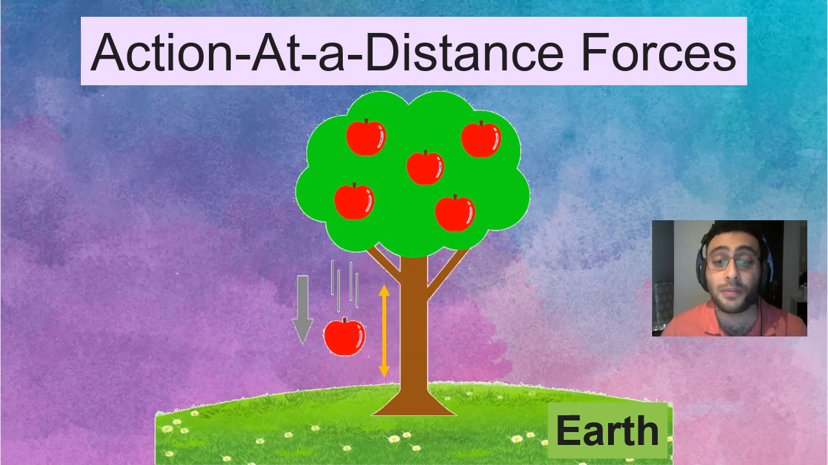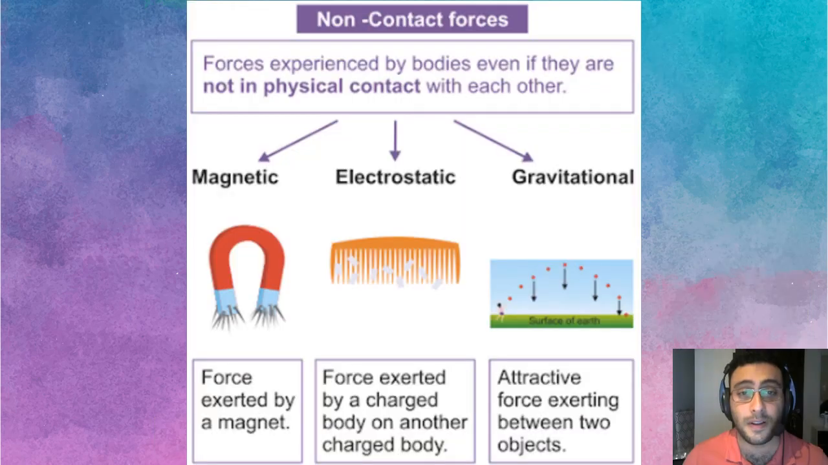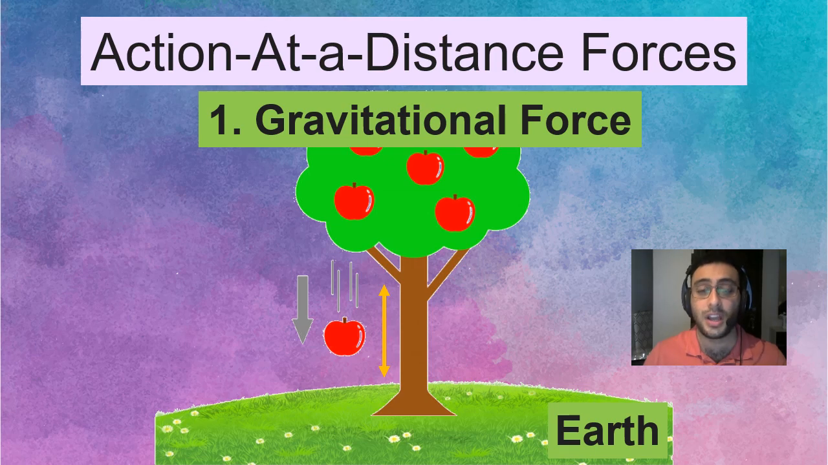Now, the name of this force is called, let me show you. Which one do you think it is? Magnetic, electrostatic, or gravitational? Which one do you think? The tree with the apple falling down. It is 1, 2, 3. It is gravitational. Now you're saying, oh teacher, what is gravitational? I will tell you. Gravitational force is the force that is about attraction.